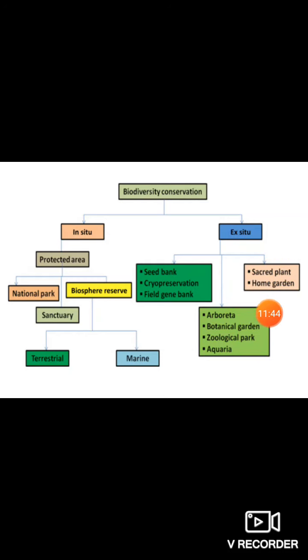So these are all the methods of ex situ biodiversity conservation, which can be in laboratories, or in the open land, or at home, or in the name of religion, in a temple, or anywhere. These are all the best methods of conservation of biodiversity.